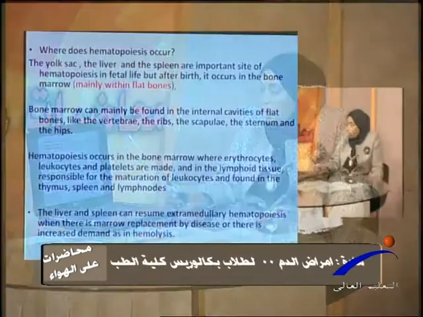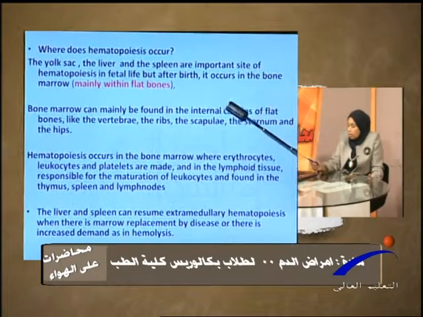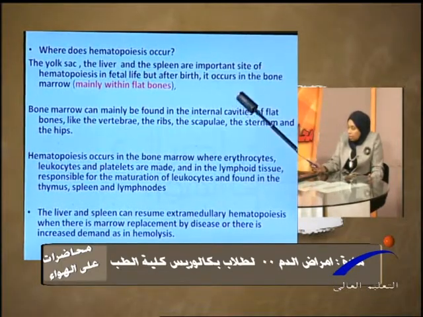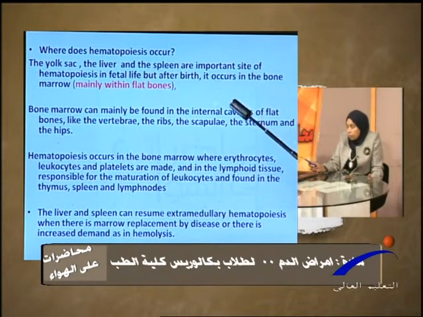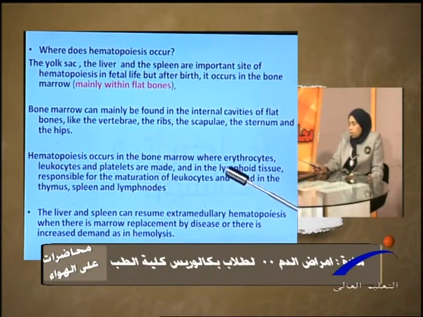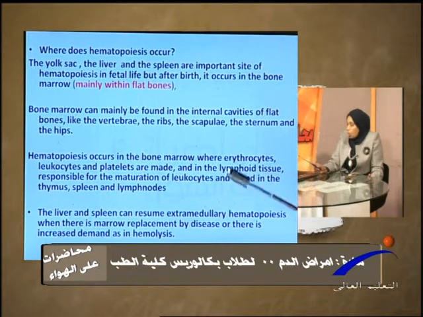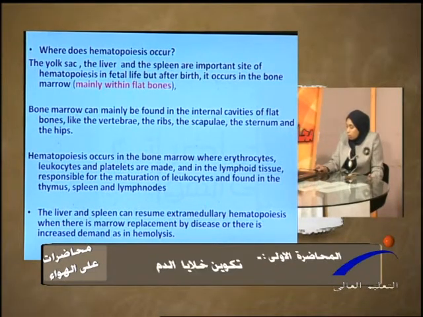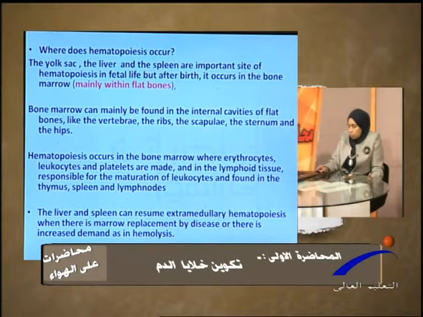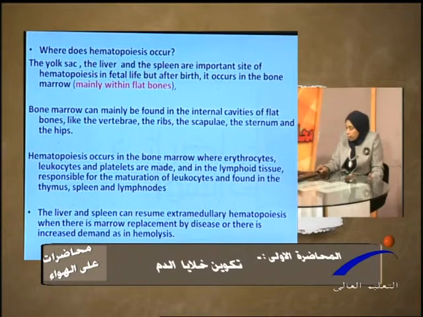During intrauterine life, hematopoiesis takes place in the yolk sac and then in the liver and the spleen. The liver and the spleen are important sites of hematopoiesis during fetal life. But after birth, the main site of production of hematopoietic elements is the bone marrow, specifically the flat bones, as I mentioned before, like vertebrae, ribs, scapula, sternum and hips.